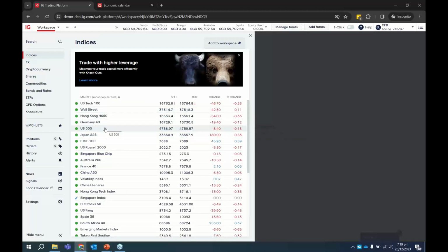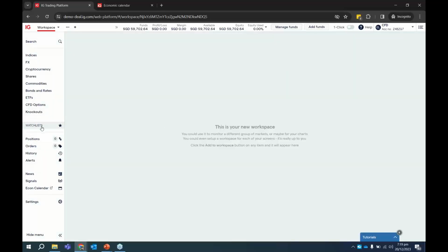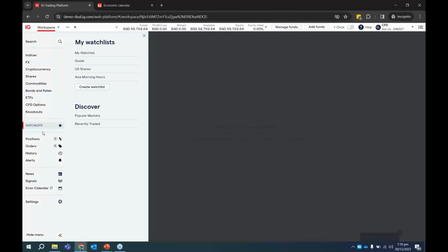Okay. So what you want is to create a watch list that's customized and personalized to what we want to monitor. And to do that, just click on this watch list button on the left-hand corner. Click on it. Click on this button, create watch list. Okay, so that's step number 1.